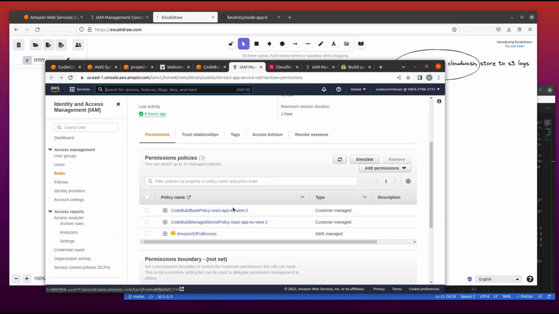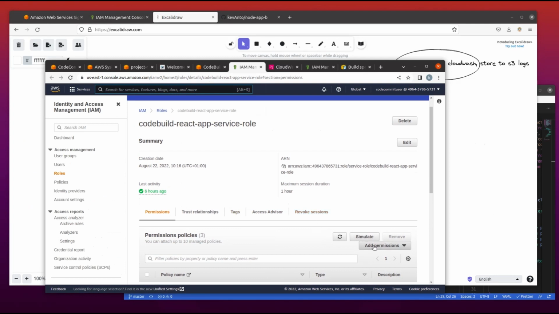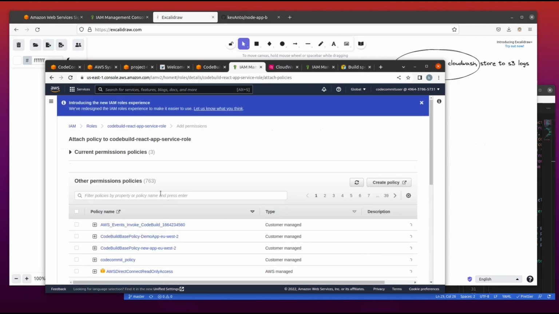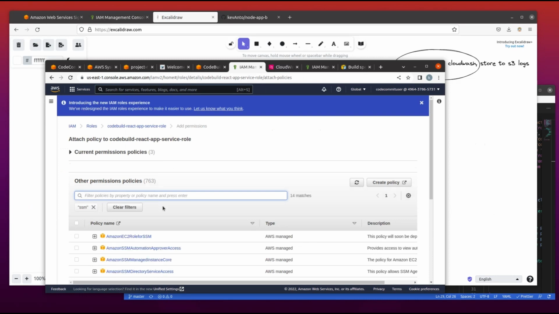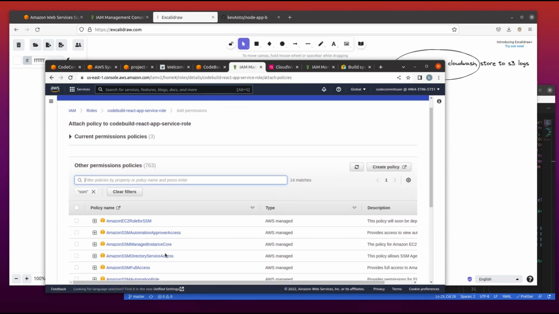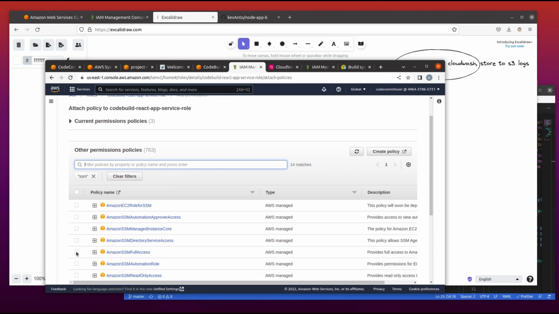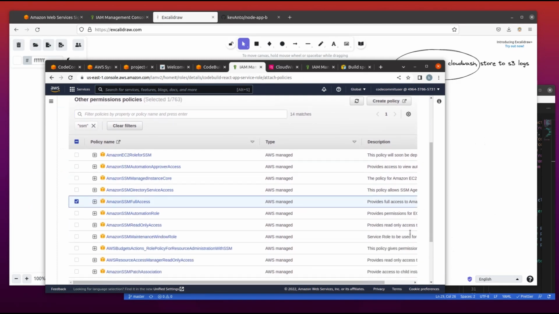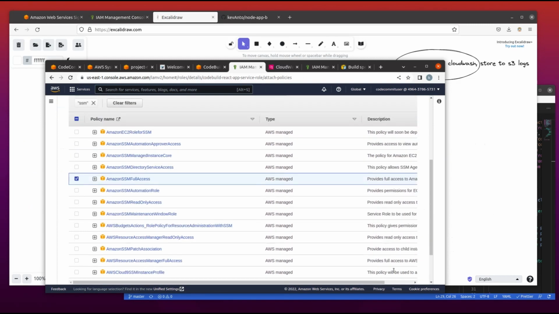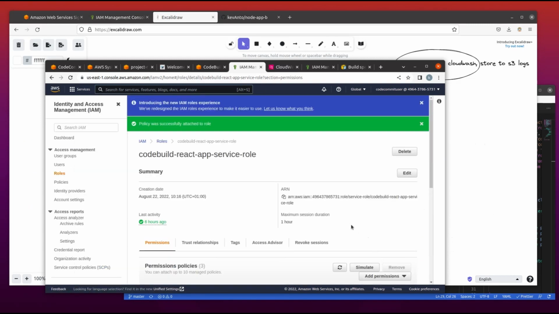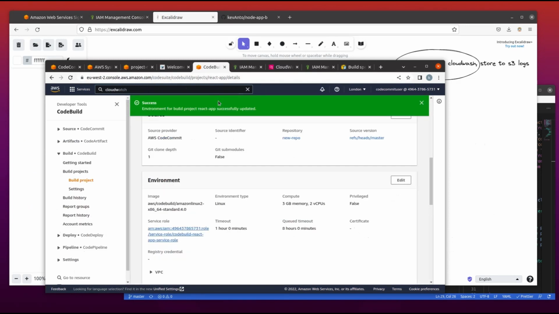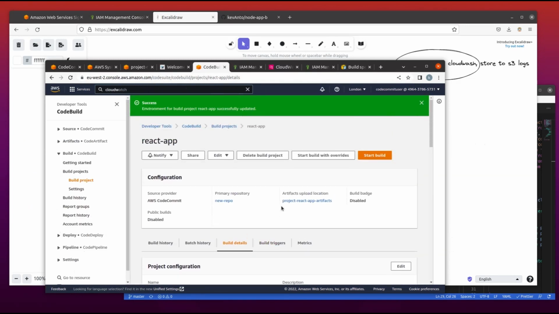We click on the role, search for the SSM policy and add the permission, attach policy, and search for SSM. Once the search is done, we select SSM full access, and we attach that policy so the communication between the two AWS services will go through successfully.